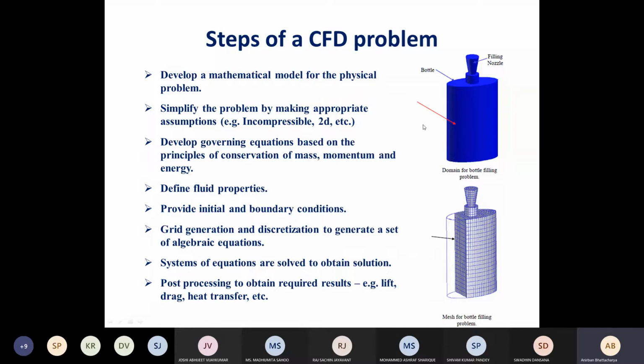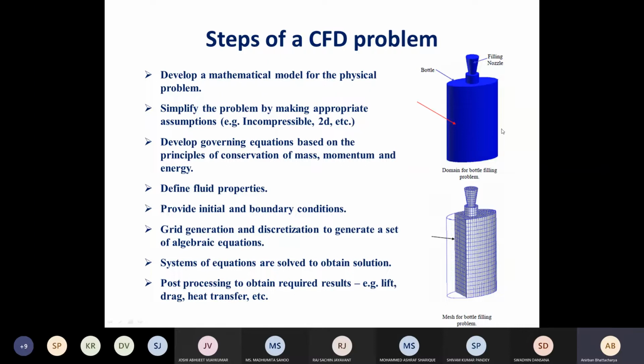So the main steps are that, say we want to solve a problem, any problem. I had started with this example in the previous class. We want to find out how the temperature and flow pattern varies inside the bottle if it is filled with some gas. Some gas is coming through the nozzle, and there may be some gas already present at a different temperature.